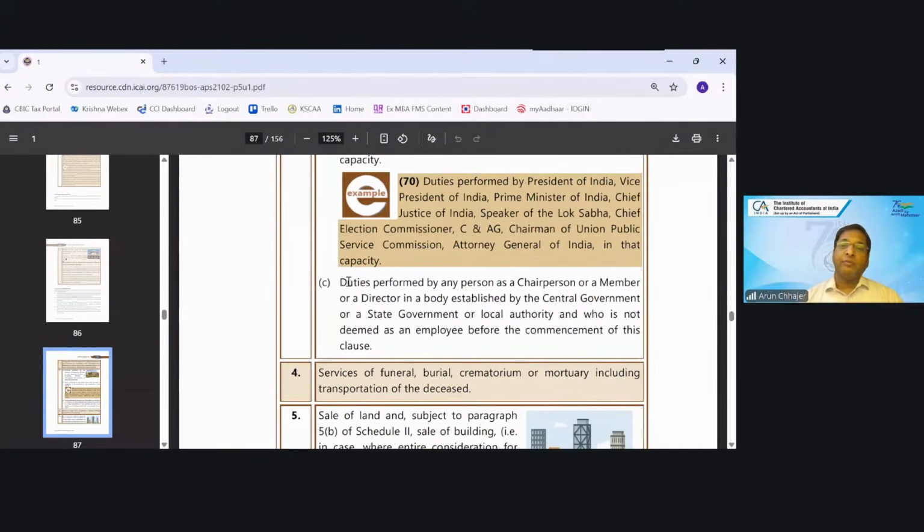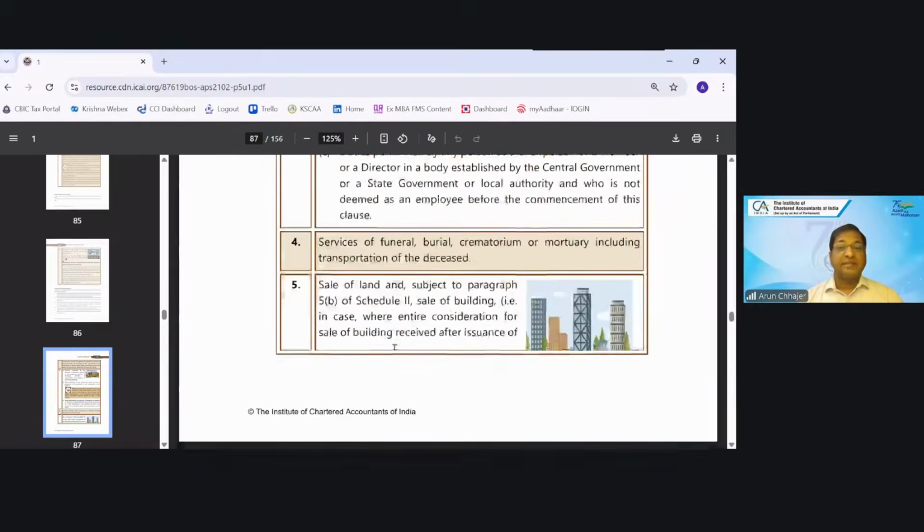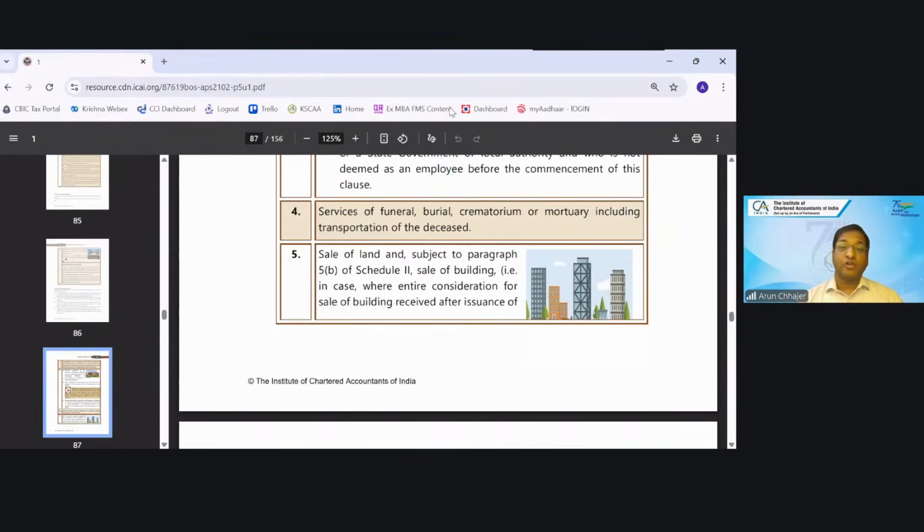And duty performed by any person as a chairperson or member or director appointed by the central government or state government, who is not deemed to be an employee before the commencement of this clause, will also not be taxable. Service by the funeral, after death, etc., is not taxable. Supply of land, and subject to para 5 clause B, sale of building where entire consideration is received after issuance of CC or first occupancy, whichever is later.